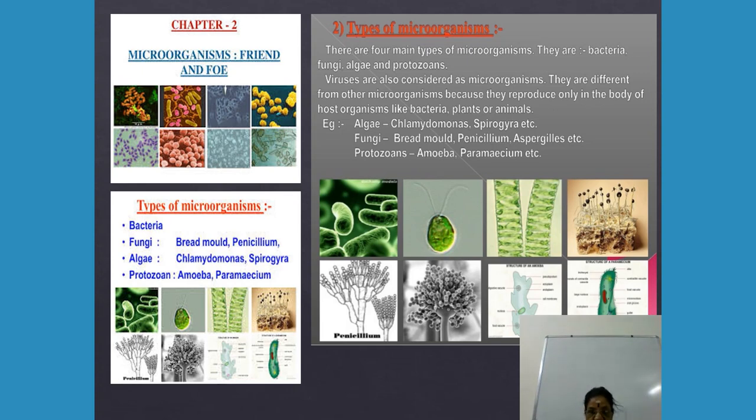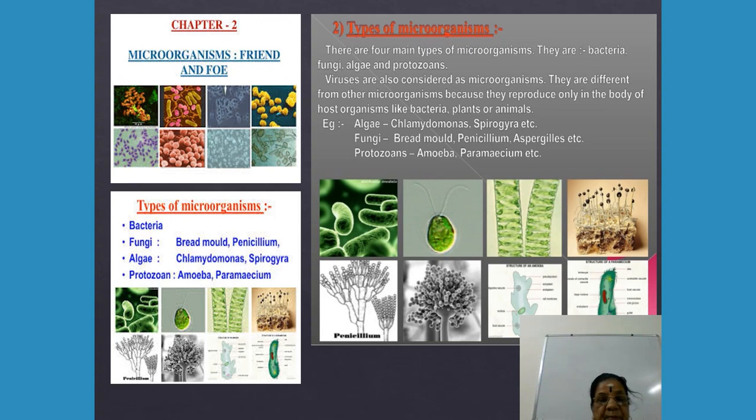Just a second, go through this picture. First, bacteria, Chlamydomonas, Spirogyra, bread mold, Penicillium, Aspergillus, amoeba, paramecium. Amoeba is a little blurred. We say light or blurred, so it is a little blurred, please understand. Okay, have you seen it? Shall we go next?